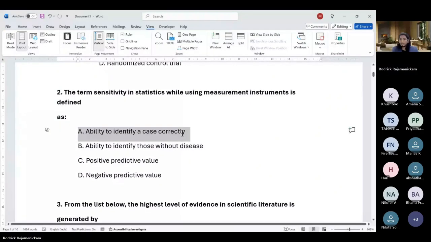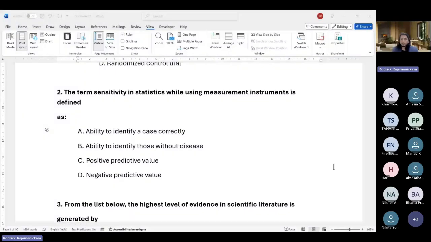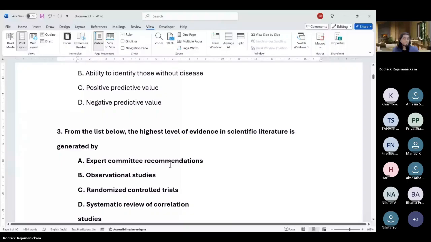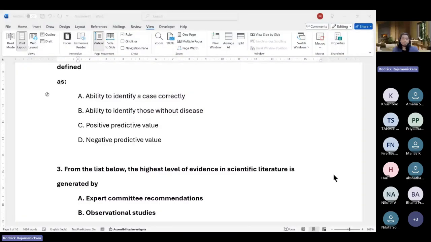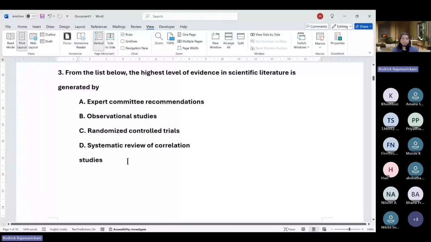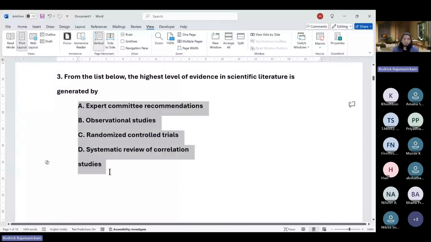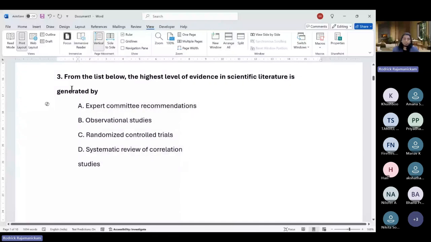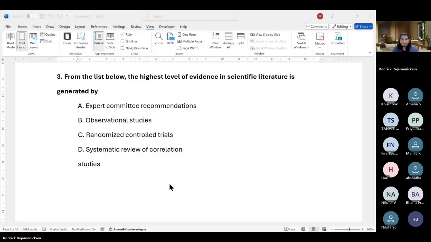Okay. Any questions? Why this is so? No. Okay. Right. So we'll move on. So the third one: from the list below, the highest level of evidence in scientific literature is generated by A, expert committee recommendations, B, observational studies, C, randomized controlled trials, D, systematic review of correlation studies. So what would be the right answer?